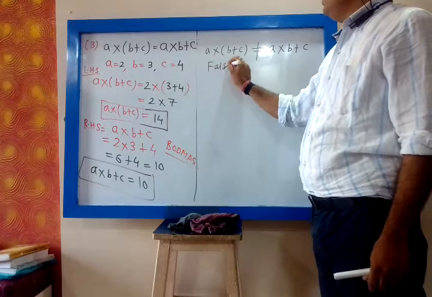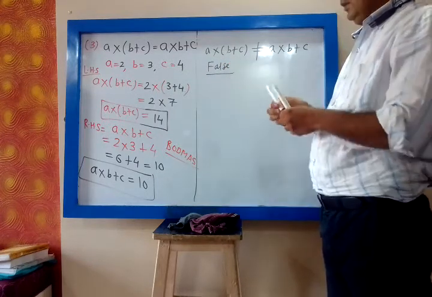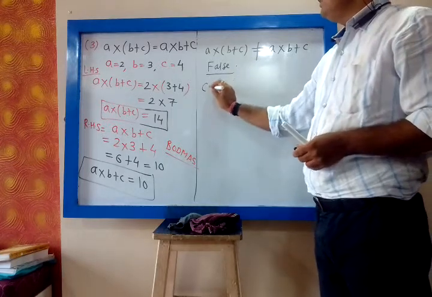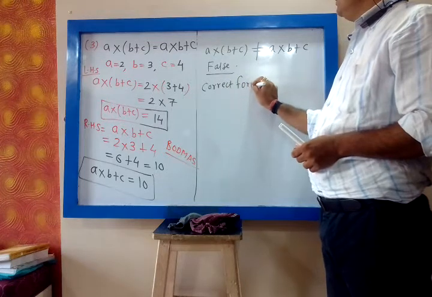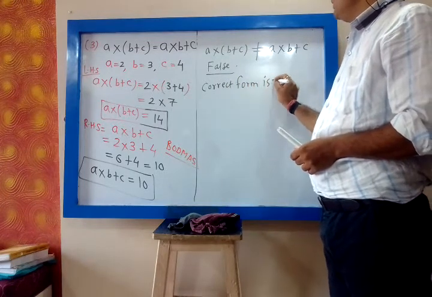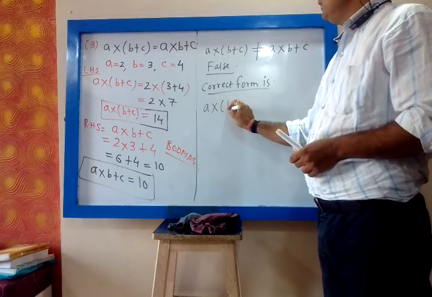Now what is the correct form of A into (B plus C)?